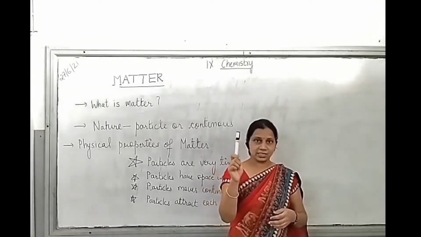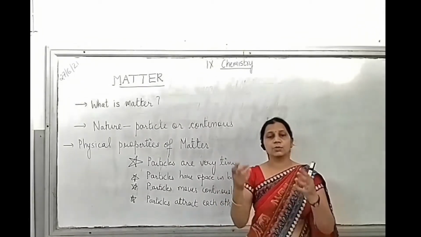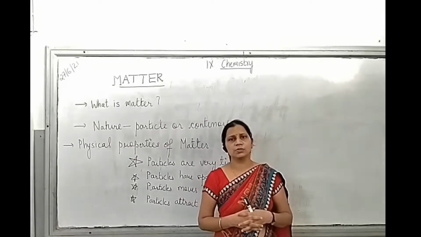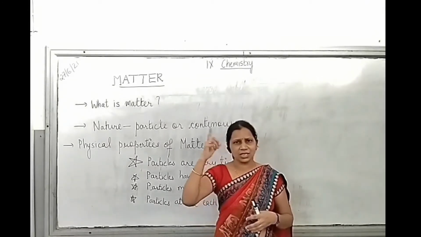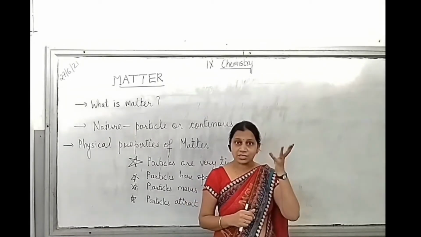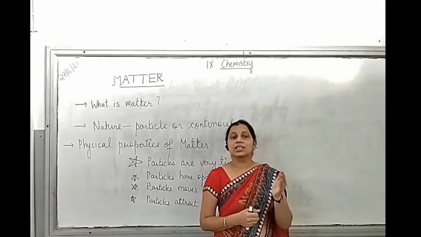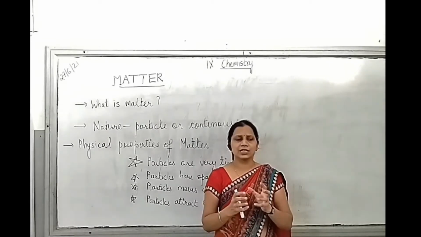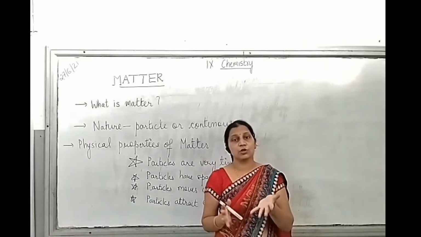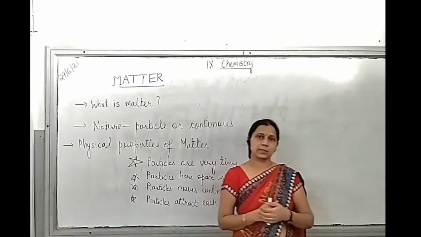This pen, is this matter? Yes, this is matter. This board? Yes. This mobile? Yes. Your book? Yes. Pen? Yes. So everything around you is matter. Okay, so is what I am thinking also matter? Your thoughts, are they also matter? No, because thoughts don't have mass and volume. So you can classify whether a given thing is matter or not by seeing whether it has mass and volume. By this property you can classify objects.